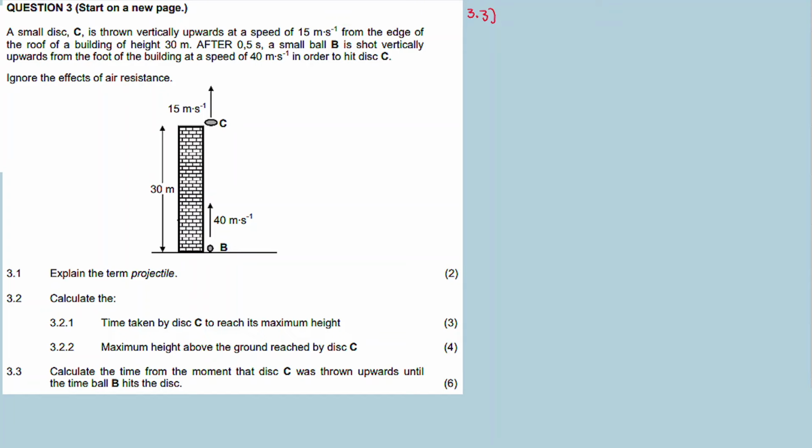Now, when I throw disk C it reaches maybe to this height, I don't know, or it might pass the maximum height, then it comes back to this point and then meets ball B. I don't know, but let's assume that this height is where ball B and disk C meet, right? It's where ball B and disk C meet.